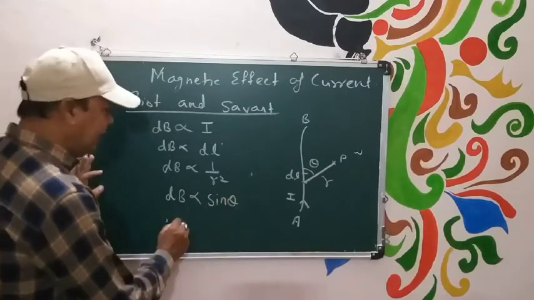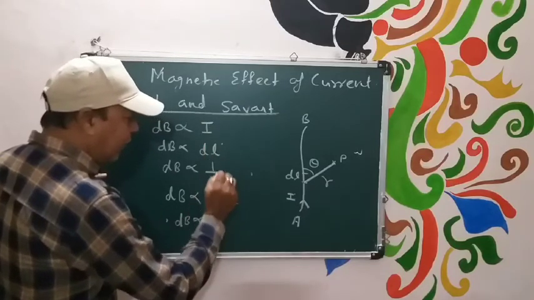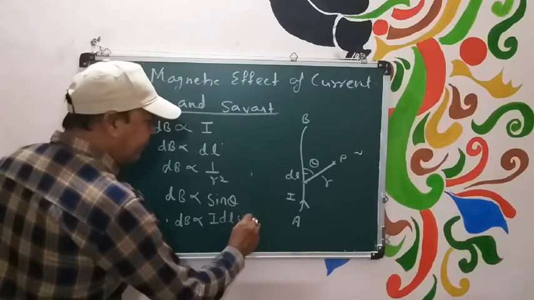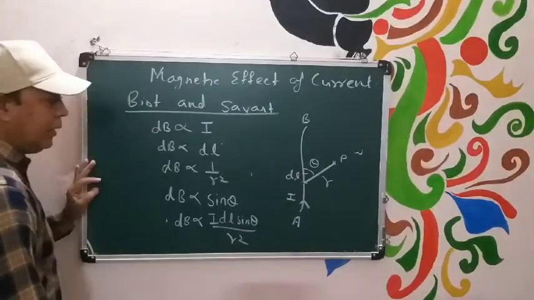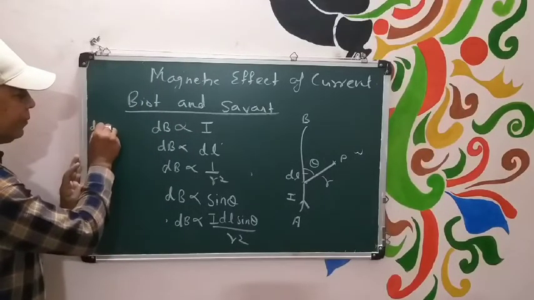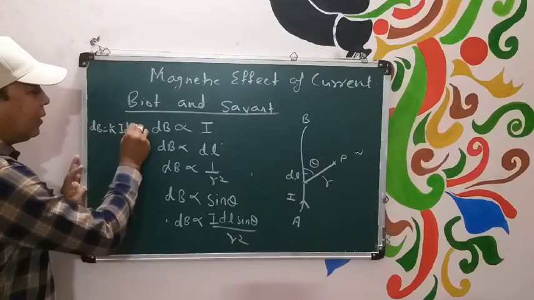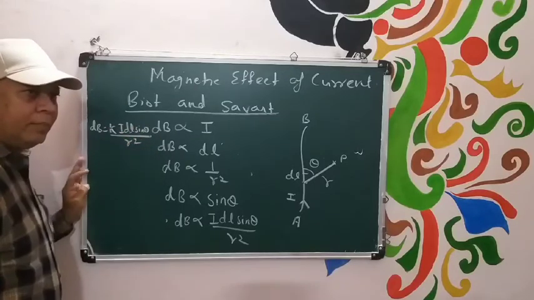So you observe that dV should be proportional to, now you combine all these facts, I dl sin theta divided by R square. Instead of proportional, again you will write one constant K into I dl sin theta by R square.